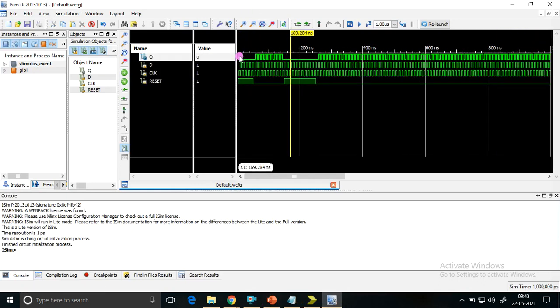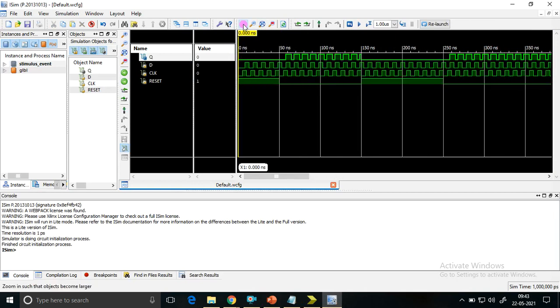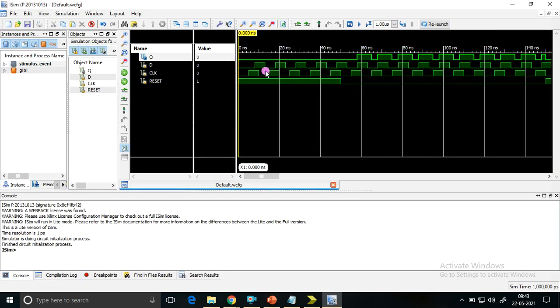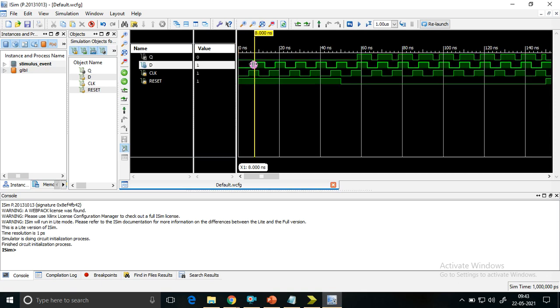Zoom to fit. I'll zoom. You can see here, D is changed. Whatever value I wanted to have depends on what time what is getting changed.